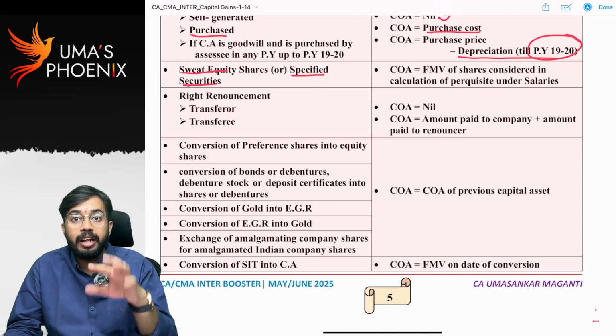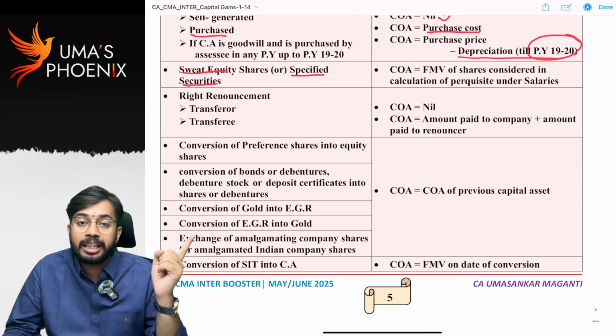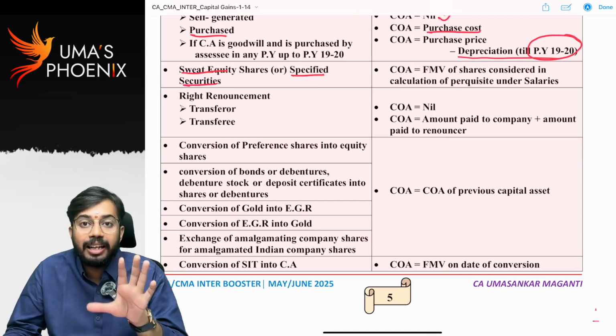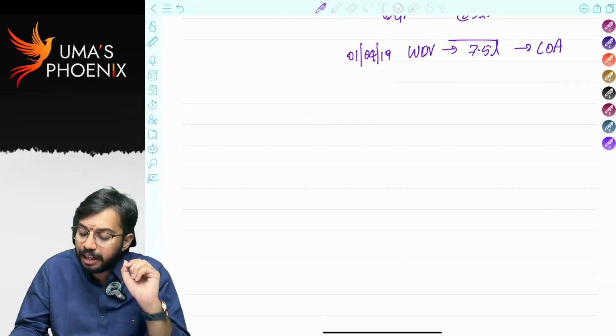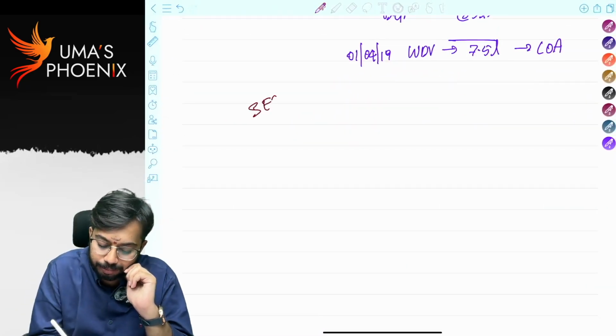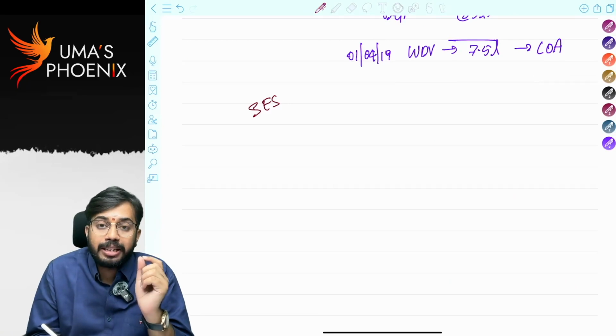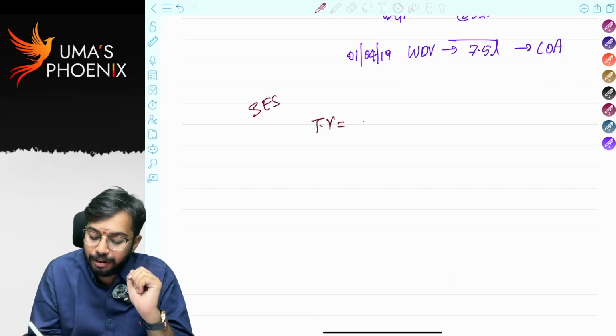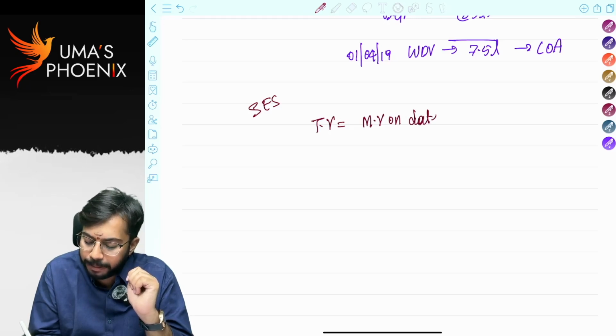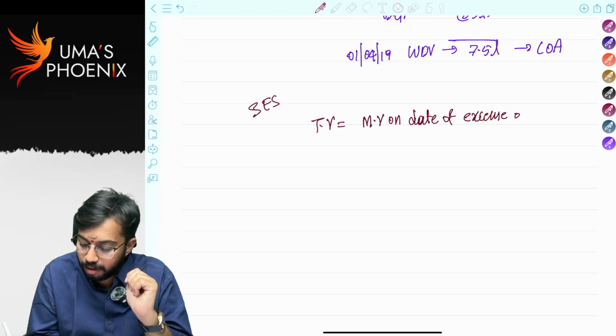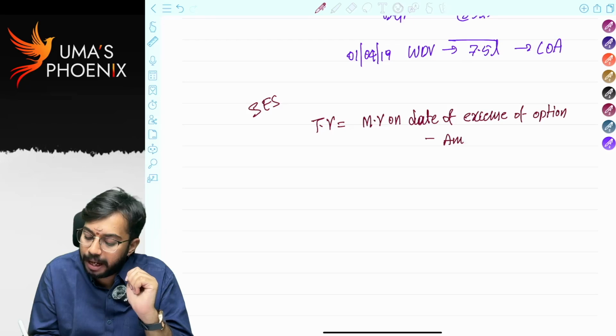Next, sweat equity shares or specified shares. If you remember, in this booster series only, I have explained one chapter, salaries. In salaries, I have told whenever sweat equity shares are issued, how much is taxable value? Taxable value is equal to market value on date of exercise of option minus amount paid by employee.